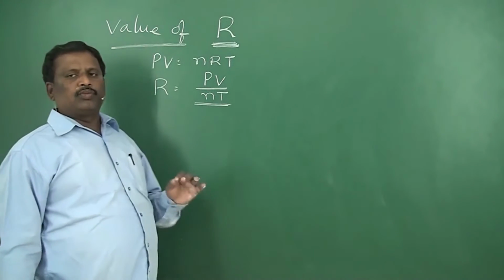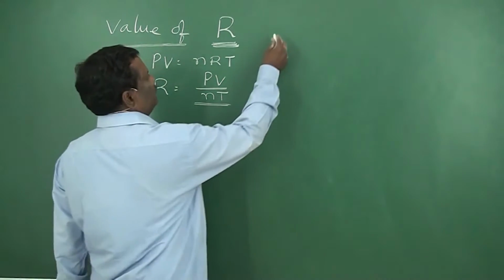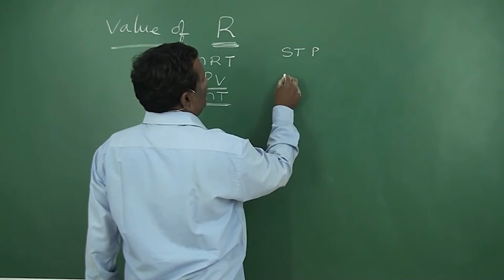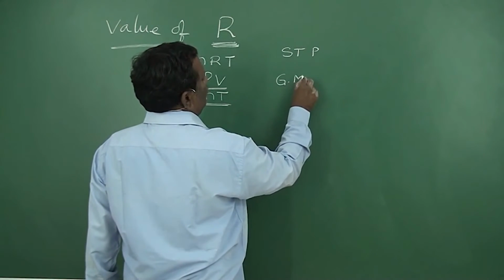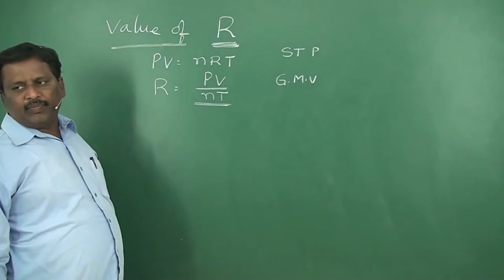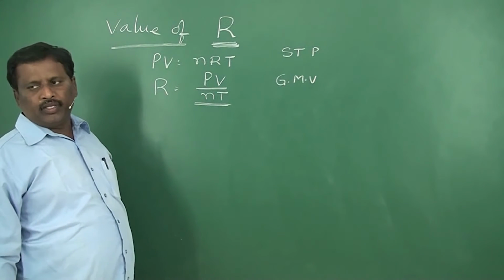Now you should learn two terms. One is STP, and another term is GMV, gram molar volume.